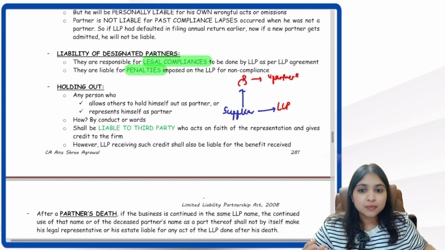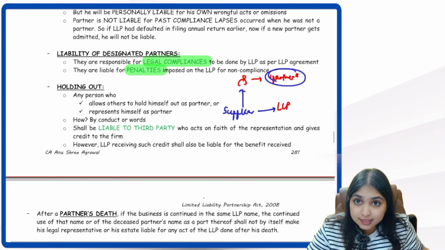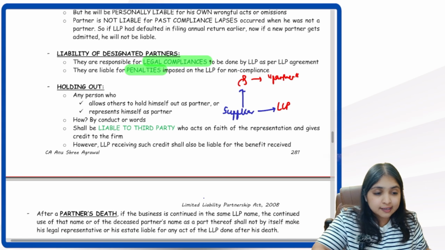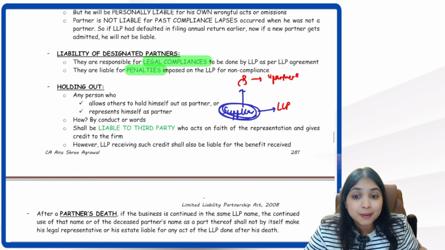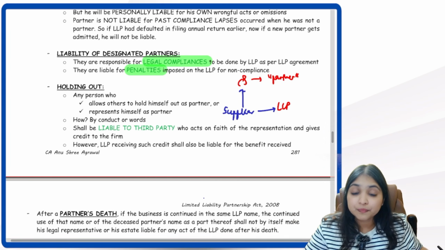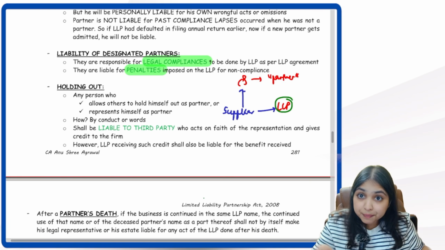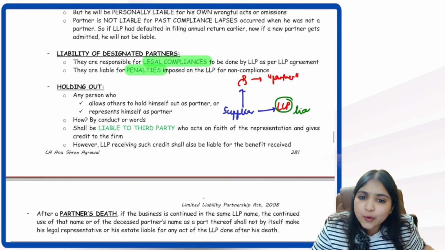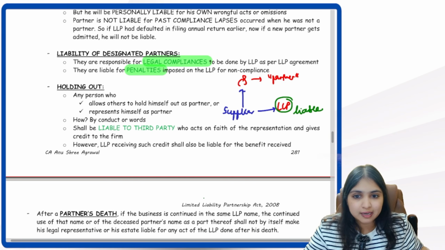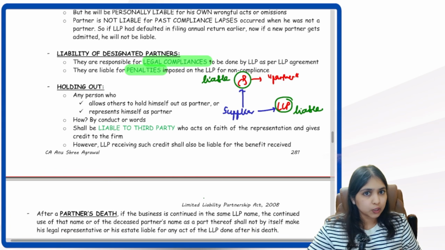Now what happens? When this happens, this person, Mr. Red, by his words, by writing in his LinkedIn bio, has made a third party believe that he's a partner. So when this happens, this LLP, which has purchased the goods on credit from the supplier, is anyways going to be liable. Along with the LLP, even this person, Mr. Red, will become liable. He will become a partner by holding out.